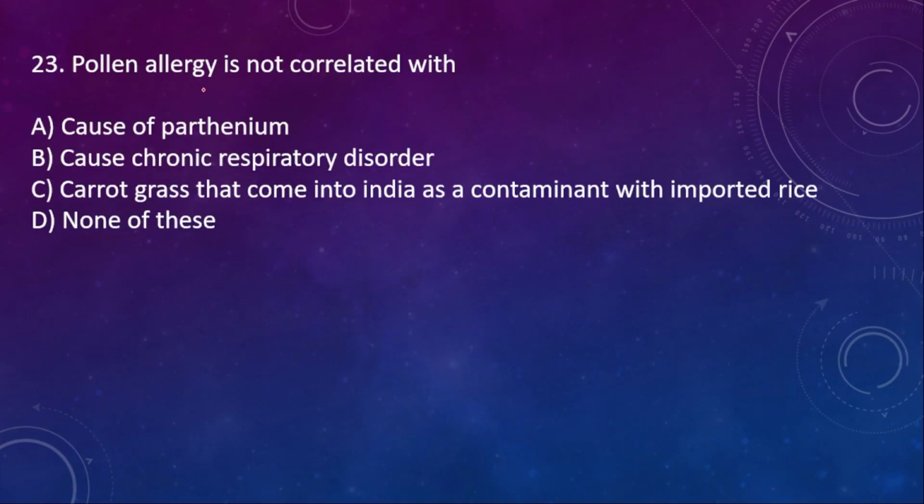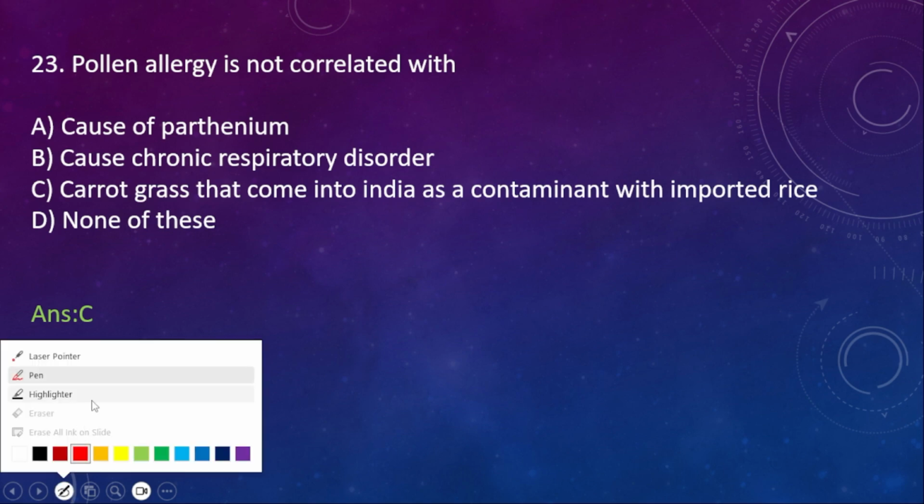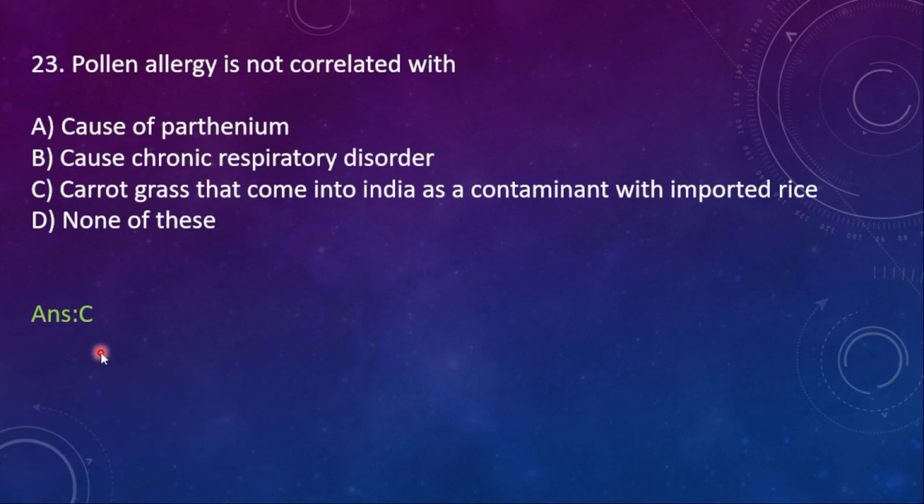23. Pollen allergy is not correlated with: A, cause of Parthenium; B, cause of chronic respiratory disorder; C, carrot grass that comes into India as a contaminant with imported rice; D, none of this. Here the right option is option C. Pollen grain is not related with this one.